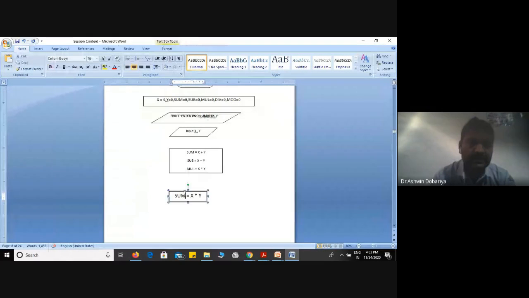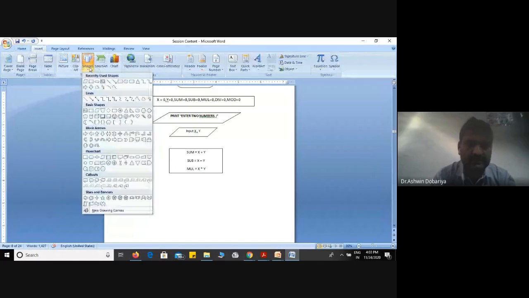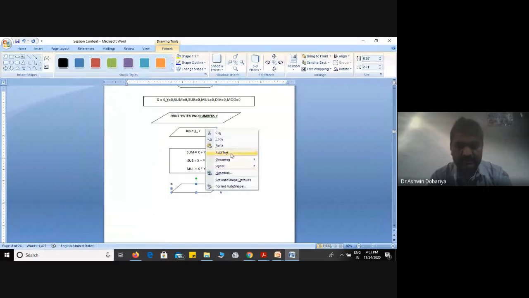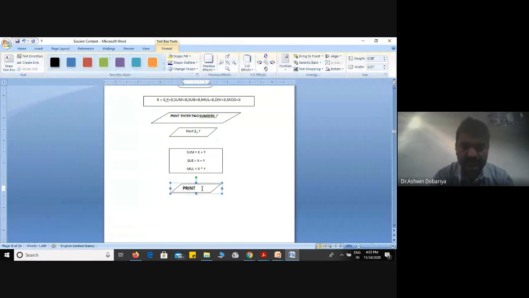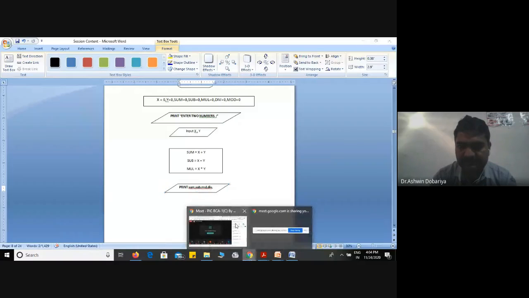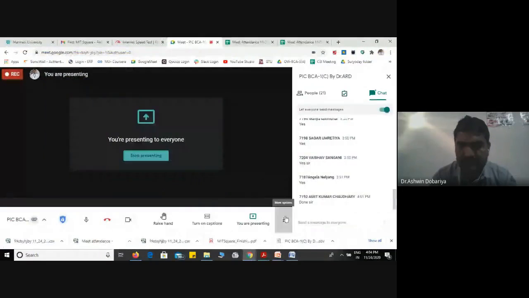You can directly draw this and mention, print the output finally. And finally you can stop, and you connect everything with arrow symbols. So now I hope that all of you understood how to draw these flowcharts. And any questions, any